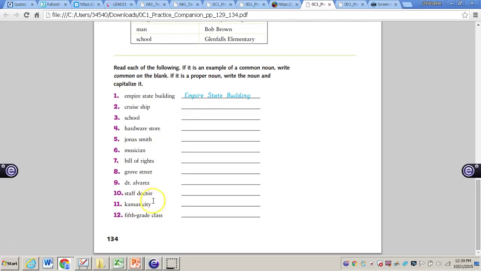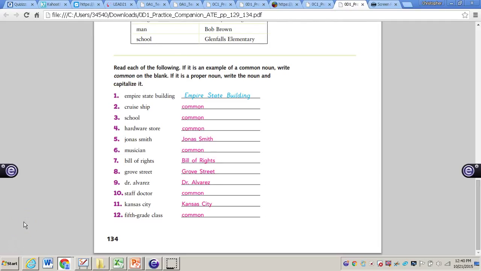So for numbers 4 through 12, I do want you to do these on your own. Just remember that common nouns are general, proper nouns are specific. So work through these next few problems at your seat, and when you're finished, you can press play and I will have the answers for you. So pause the video now.